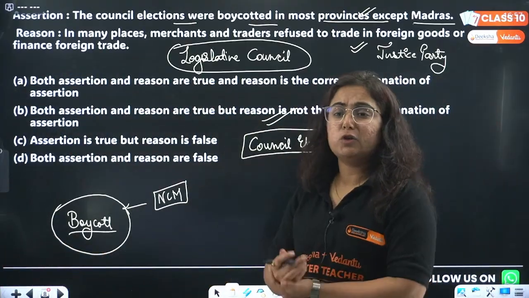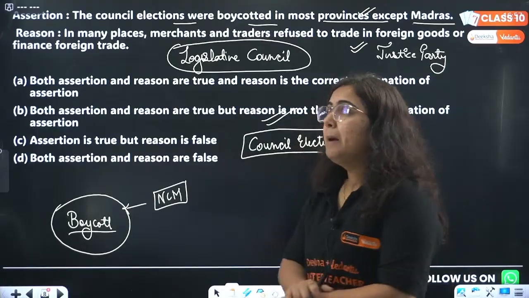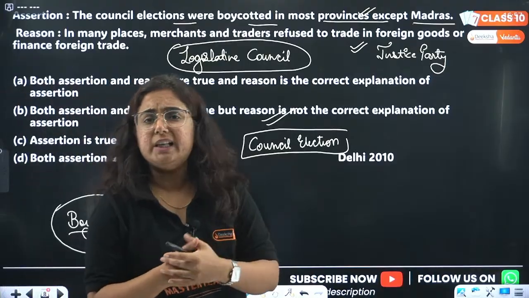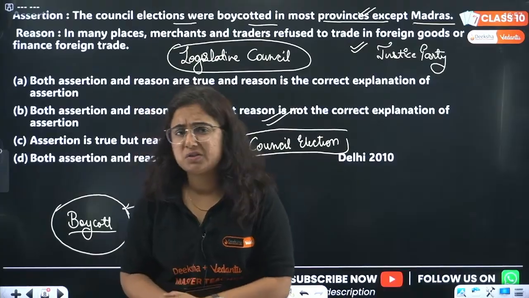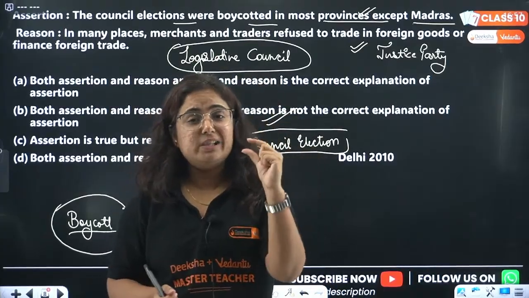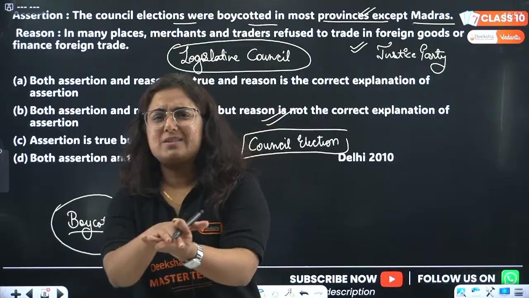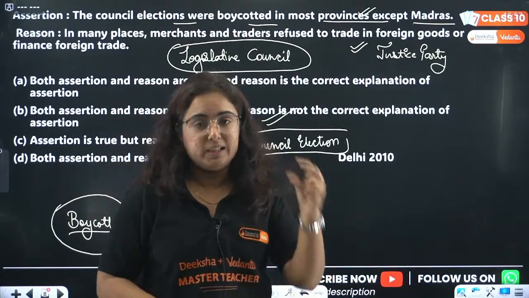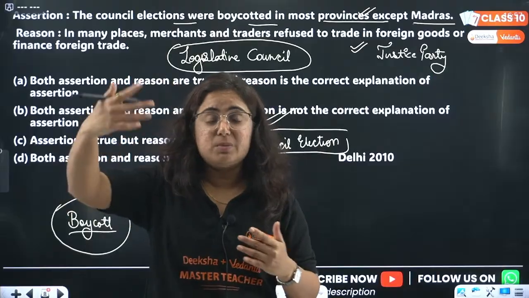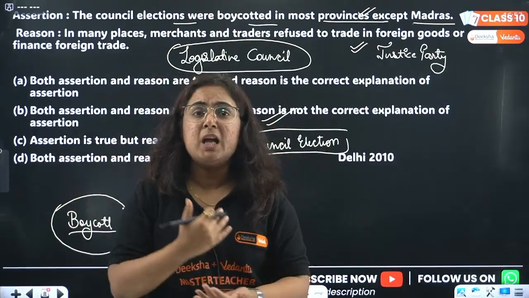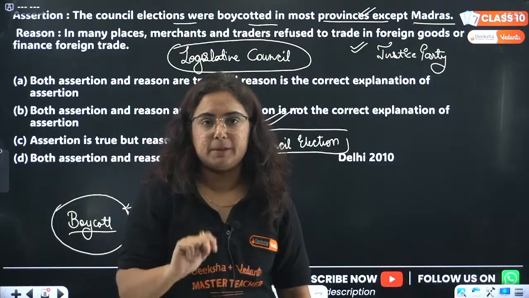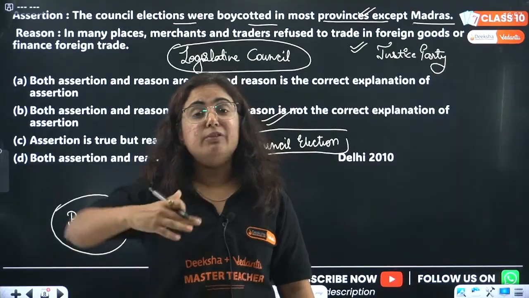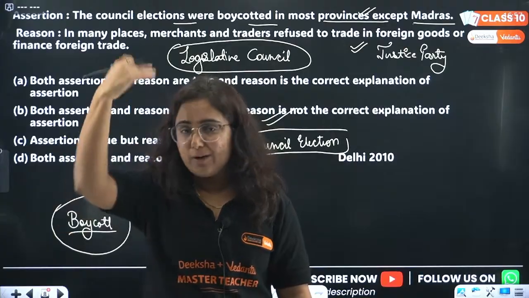So I hope this question is also clear, as you were asking about poor peasantry. Talking about poor peasants, they participated. But see, whenever you study revolutions, revolts and movements, you will see that the participants are majorly middle class people, because they are always the most sandwiched. When we talk about poor peasantry, I'm not denying that they participated, but actually not as much as rich peasants. But they participated because they were affected by two things. One was the revenue collected by Britishers, and as they were not owning any land, they were taking the lands from the tenants. Tenants, that means they also have to pay the rent.